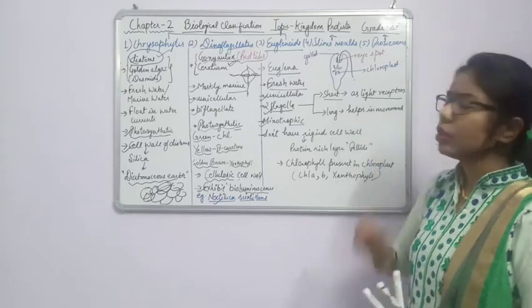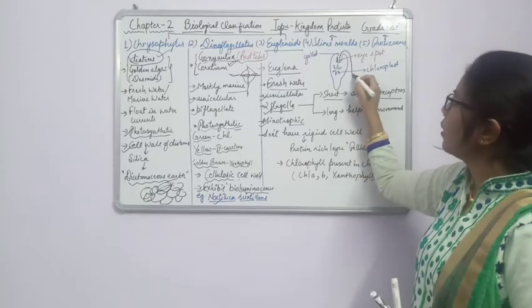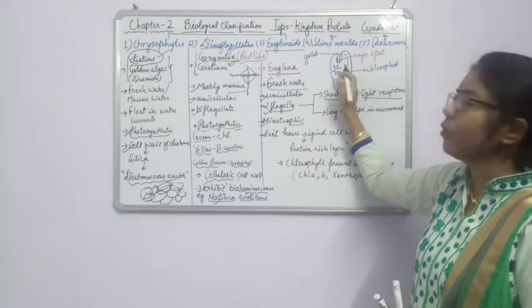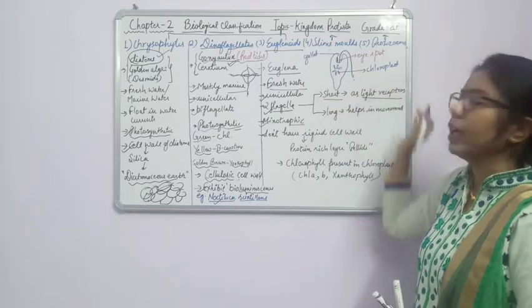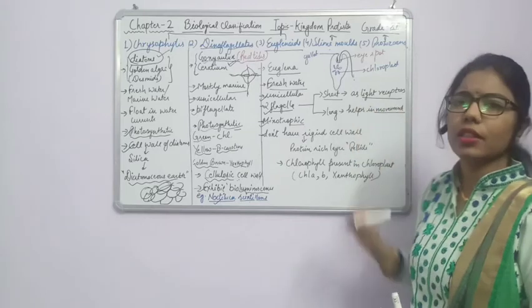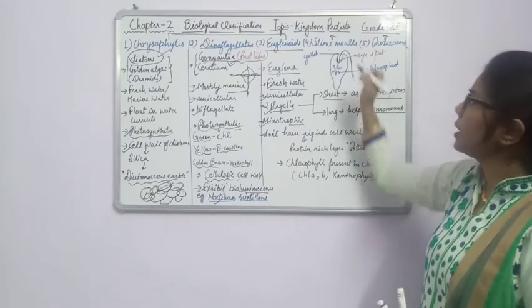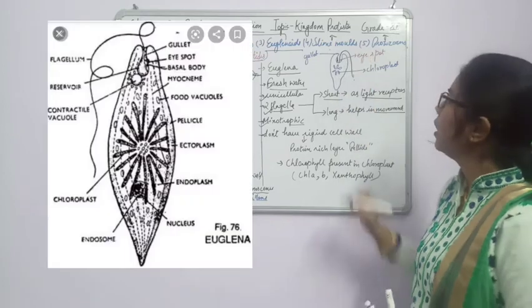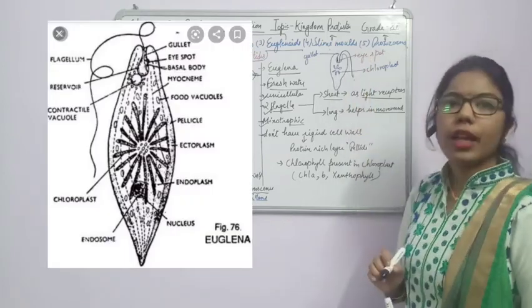And what is the function of the longer flagella? This longer flagella is helpful for the movement of euglena from one place to another. So memorize all these functions of the short flagella and long flagella, as well as, if you see the structure of euglena, at the base of this flagella.